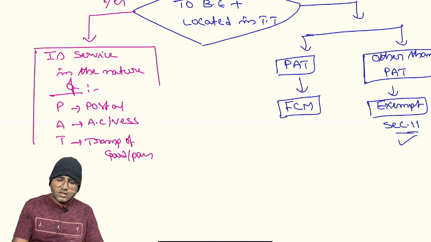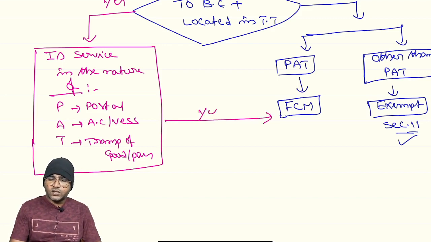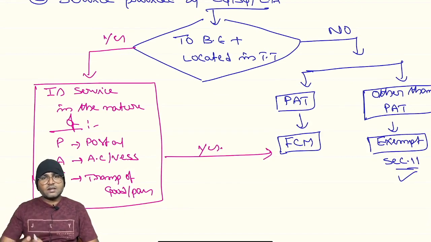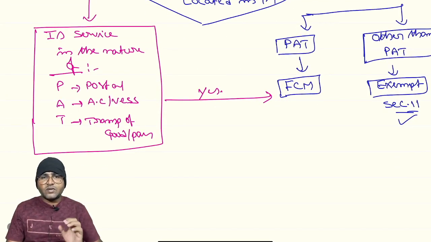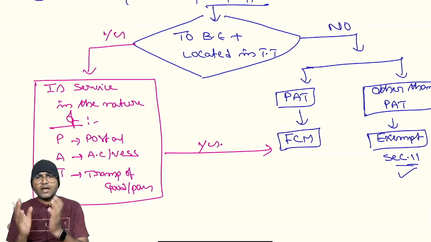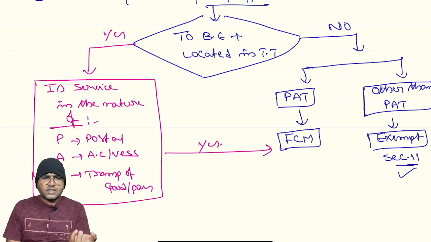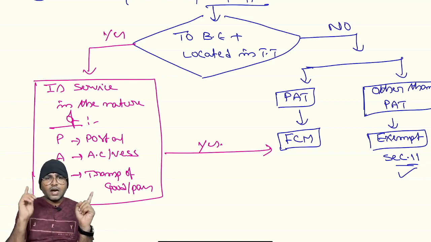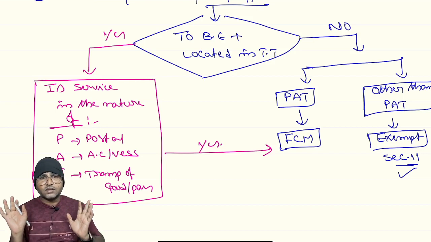Now, in case of these three services, what will happen? Same forward charge mechanism. Even though the recipient is a business entity located in taxable territory and the business entity received these types of services. Suppose a company registered under GST, as well as a business entity located in taxable territory, receives postal department services. Supplier is the postal department and the company is recipient, still forward charge mechanism. Even the recipient is a business entity.